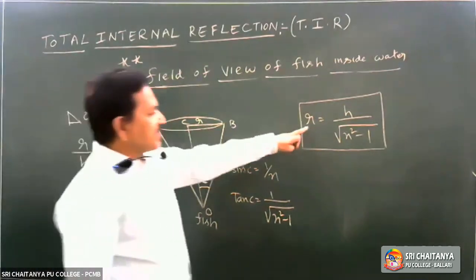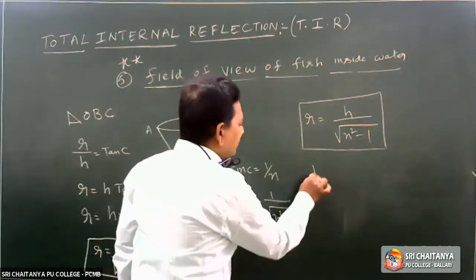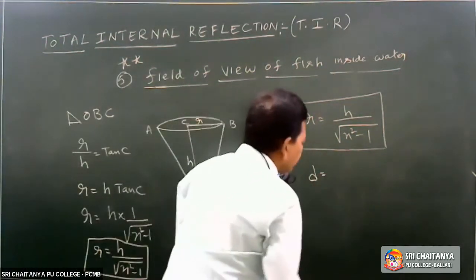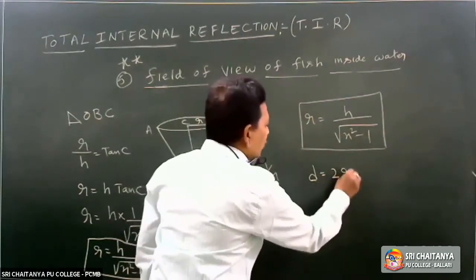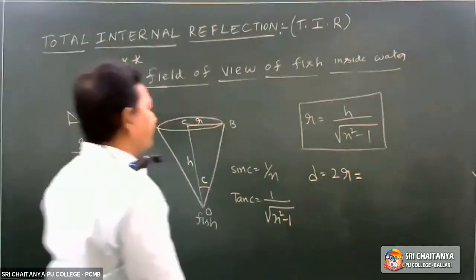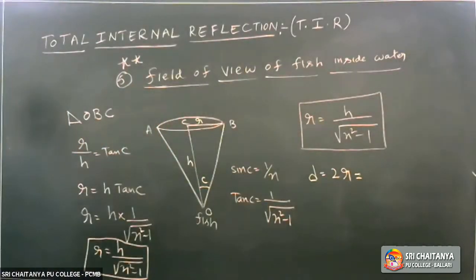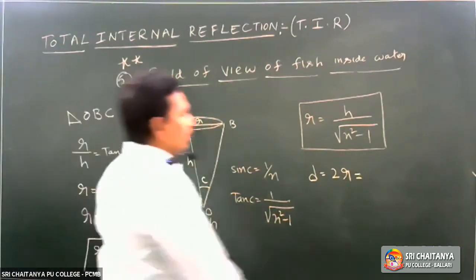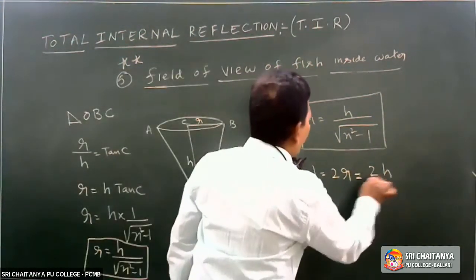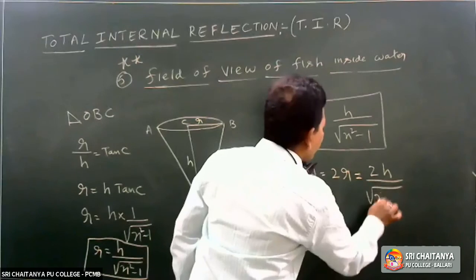Once I know the radius, I can calculate the diameter. Diameter is equal to 2r, 2 times the radius, from A to B. That is equal to 2h divided by square root of n square minus 1.